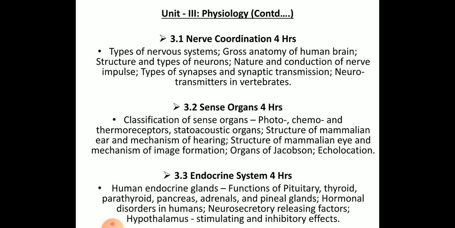And the next subunit mainly consists of the endocrine system. Here we'll be studying endocrine glands, functions of pituitary glands, thyroid glands, parathyroid glands, pancreas, adrenal glands and pineal glands, and hormonal disorders in humans. If the amount of hormones exceeds, it causes a disorder; if it is decreased, then also it causes a disorder. Those are the neurosecretory releasing factors which help in causing diseases. Then hypothalamus, structures and inhibitory effect.